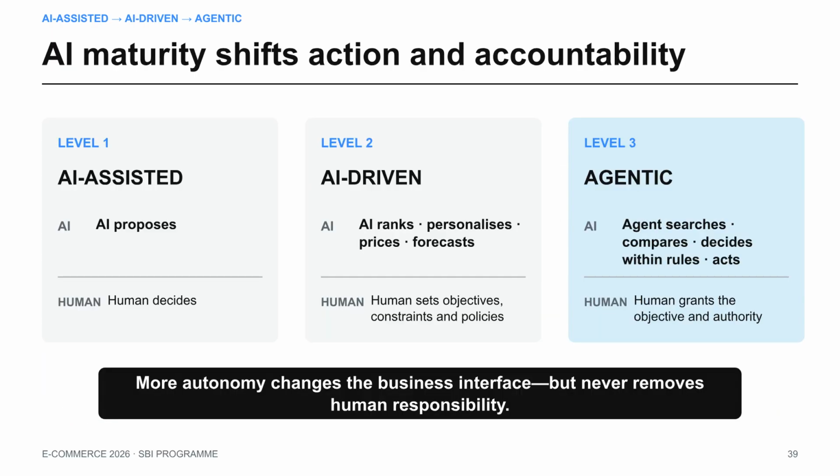AI maturity shifts your business from being merely AI-assisted to fully agentic. As you progress, the role of AI evolves from simple proposal generation to autonomous action within set rules. Remember, while you gain autonomy, human responsibility for the objective and authority remains unchanged.